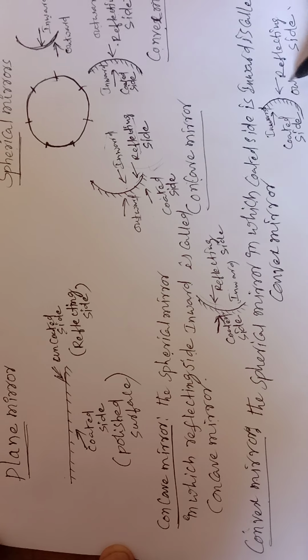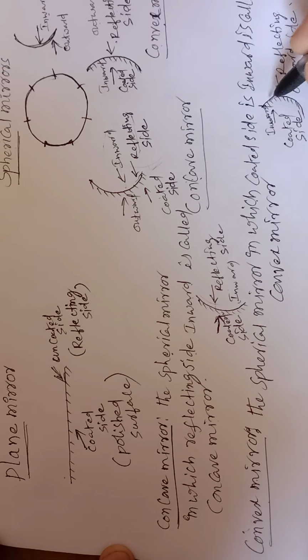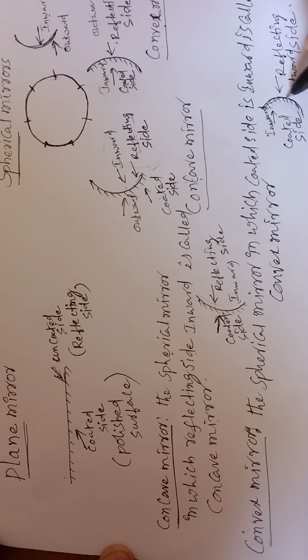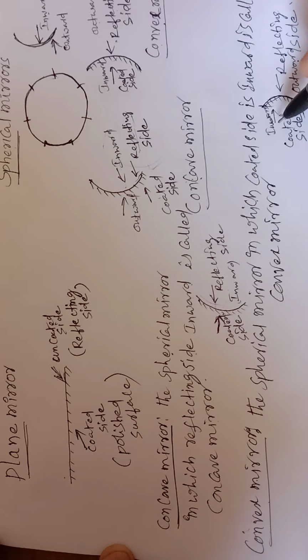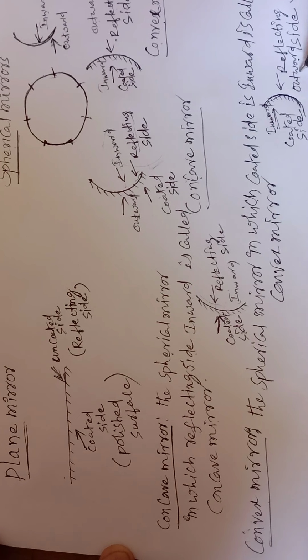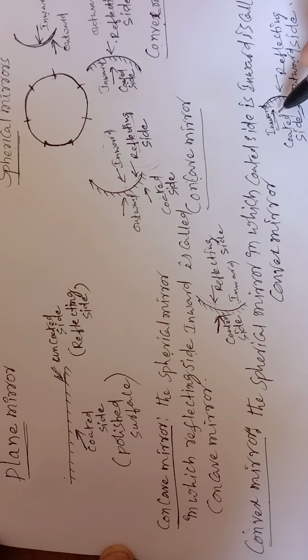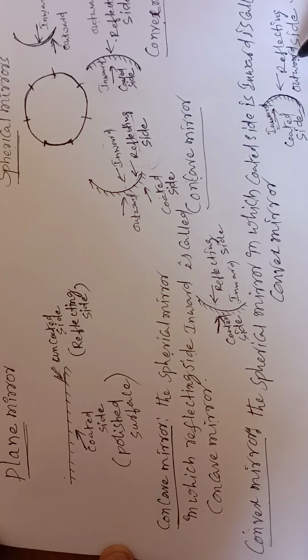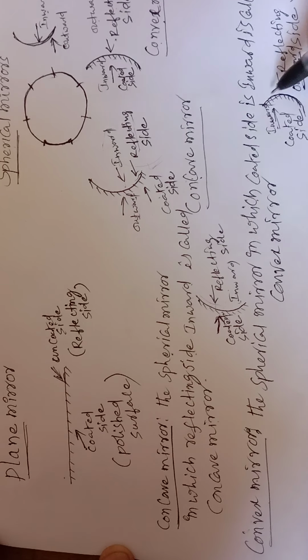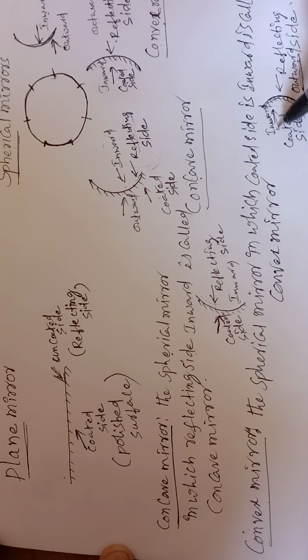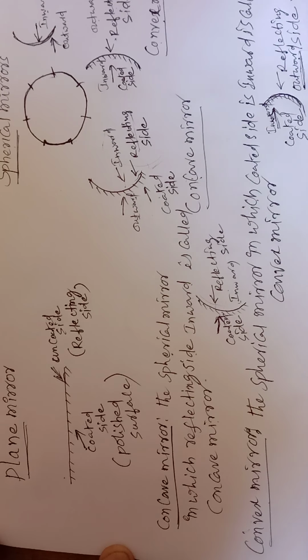Outward is generally the bulged surface, and here is inward. Always remember outward is always the bulged surface. Inward, if you observe, this is the inside. So you need to remember the spherical mirror in which the coated side is inward.